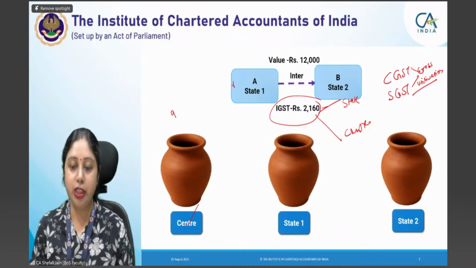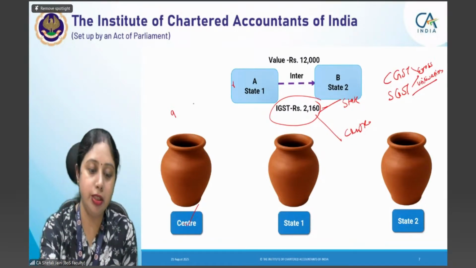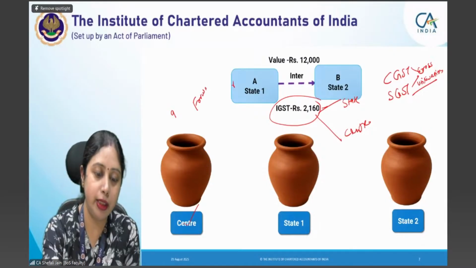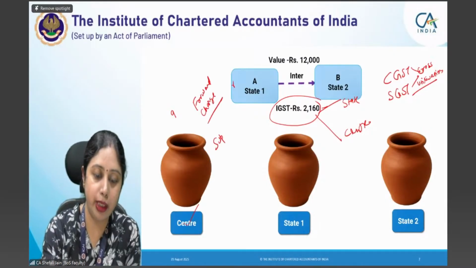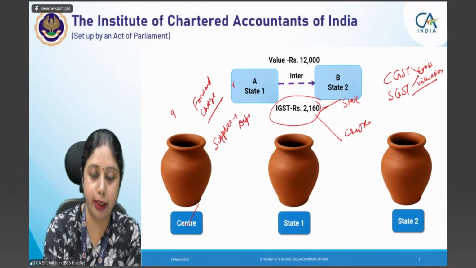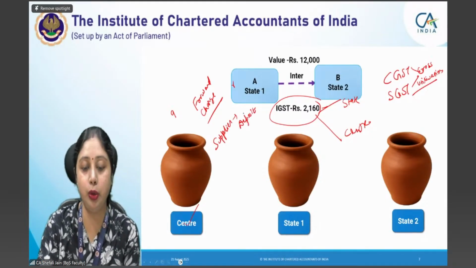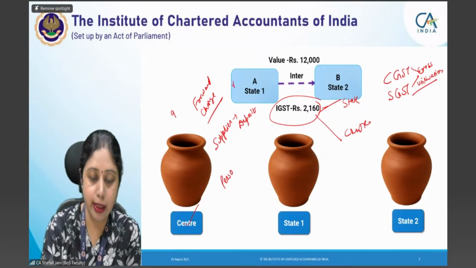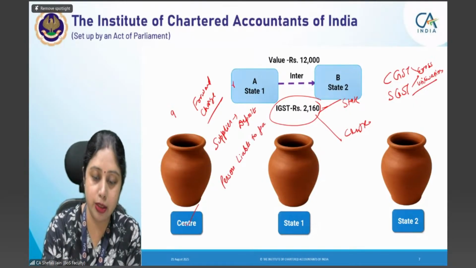FCM is forward charge mechanism, where under GST the normal principle is that the supplier has to pay the tax. Pay the tax means deposit the tax. When I say supplier, I mean the person liable to pay tax. Who is the person liable to pay tax in GST?